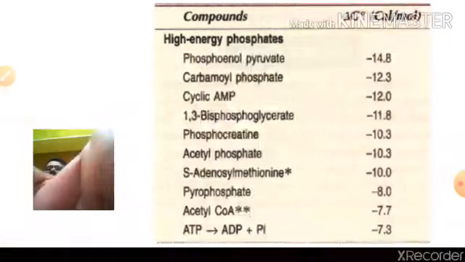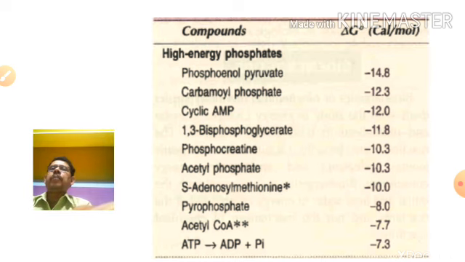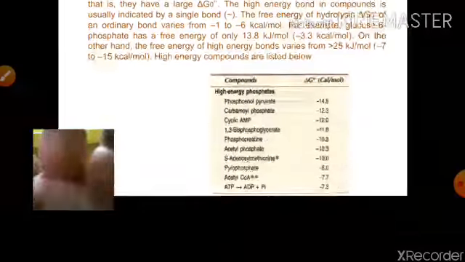Phosphoenolpyruvate, carbamyl phosphate, cyclic AMP, 1,3-bisphosphoglycerate, phosphocreatine, adenyl phosphate, S-adenosylmethionine, pyrophosphate, acetyl-CoA. ATP is converted to ADP plus Pi with minus 3 volt, and these are the higher values. That means this negative value indicates these contain high energy compounds, and they lose the energy when the reaction takes place.